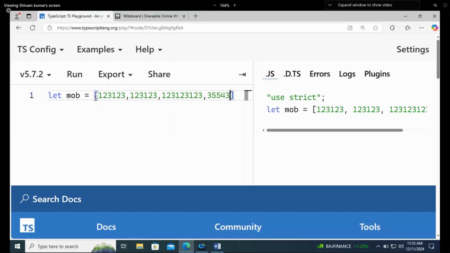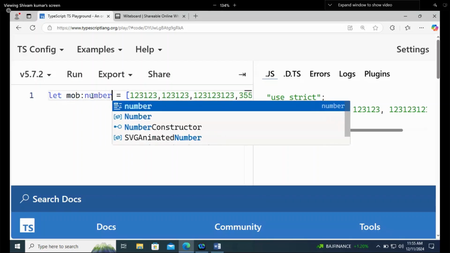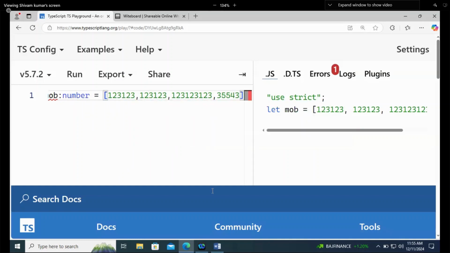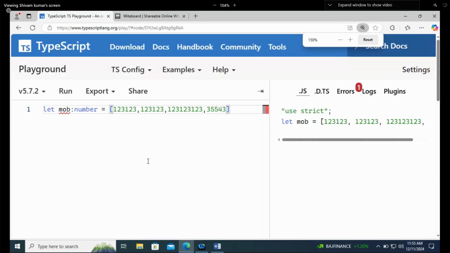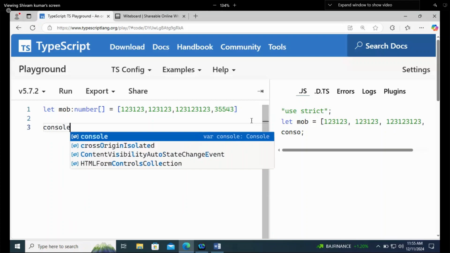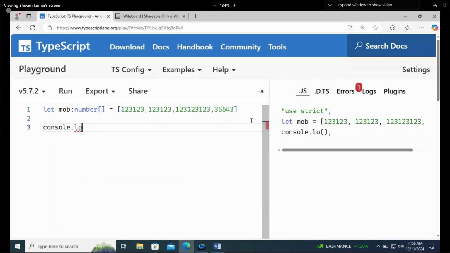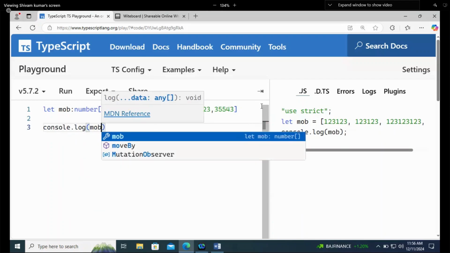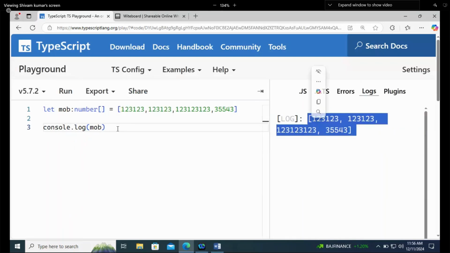like in this way. Now, how to add the types? So these are numbers. So I will say let mobile colon number, but we are getting an error because it is saying that you are giving the number type, which means only one number, but you are writing 3 or 4 values. Not possible. So just, done. Now, once you are printing it, I will print console.log mob, and once you run it, it prints.